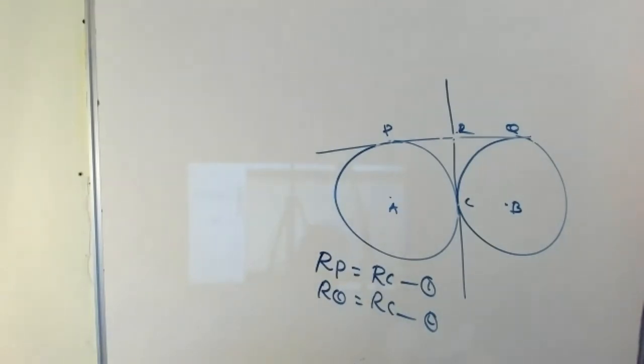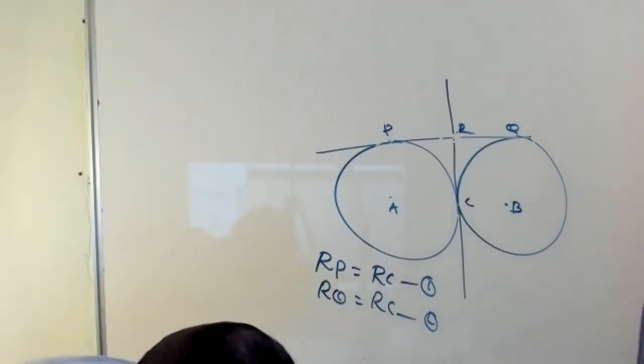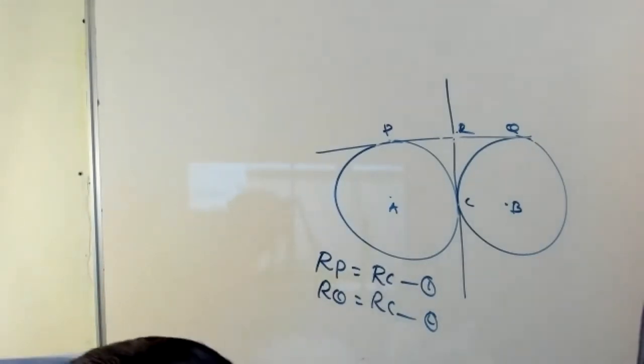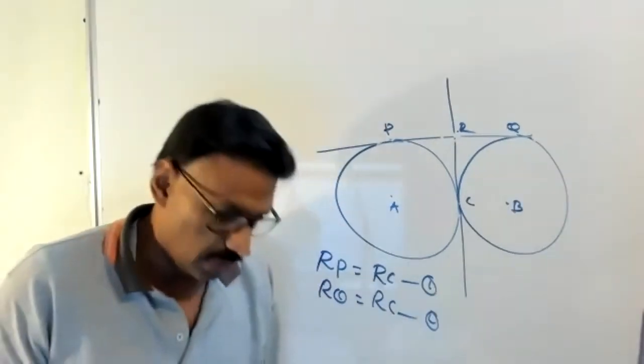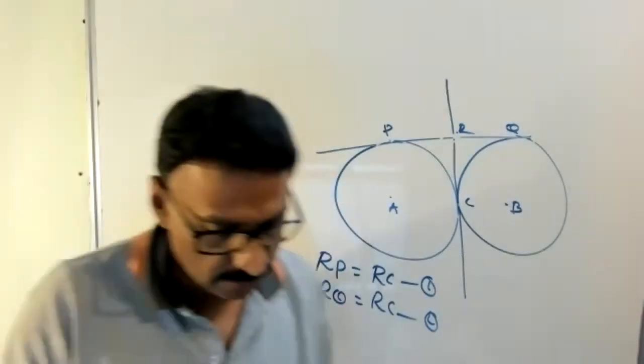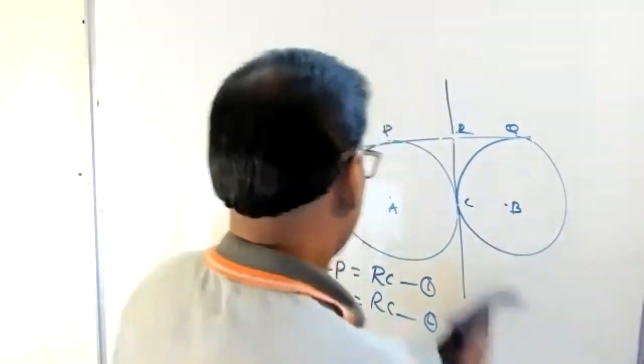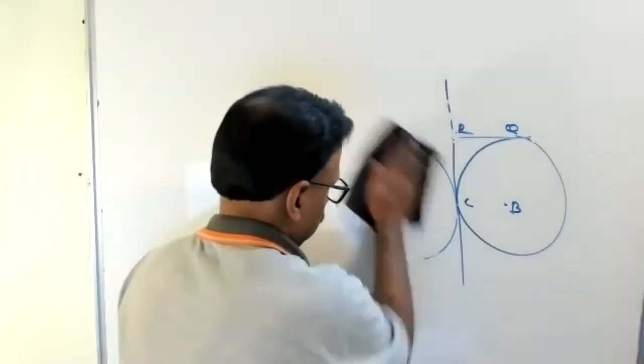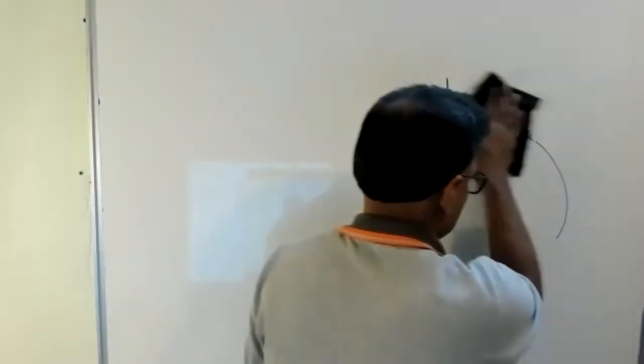ABCD is a quadrilateral such that angle D is 90 degrees.